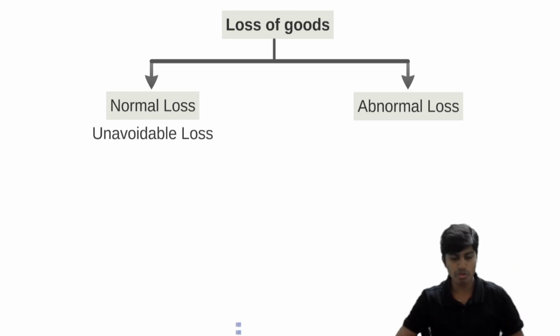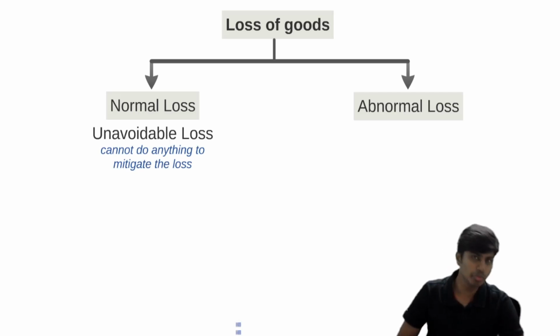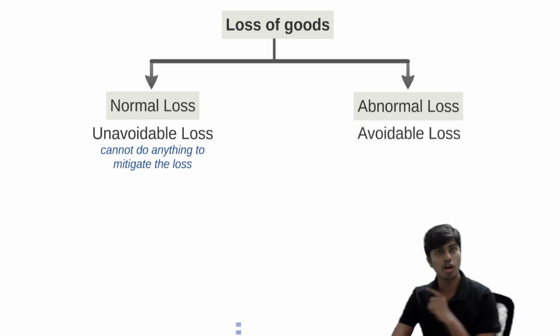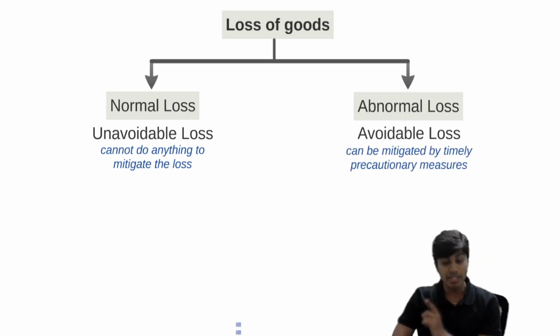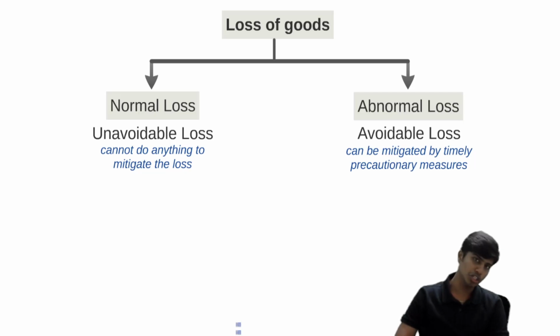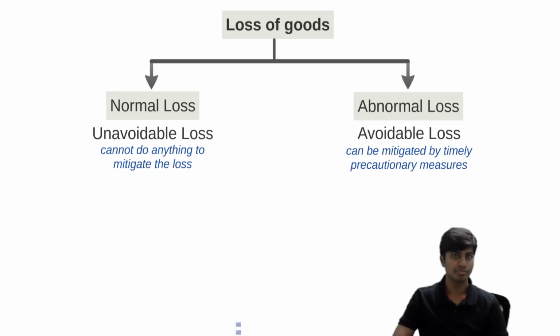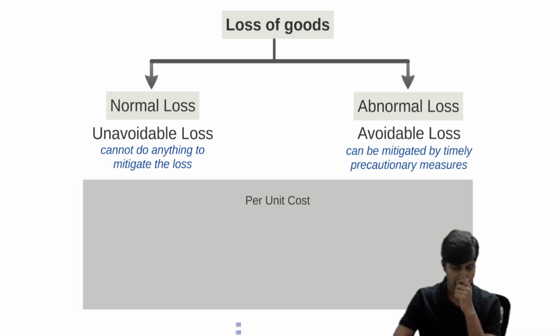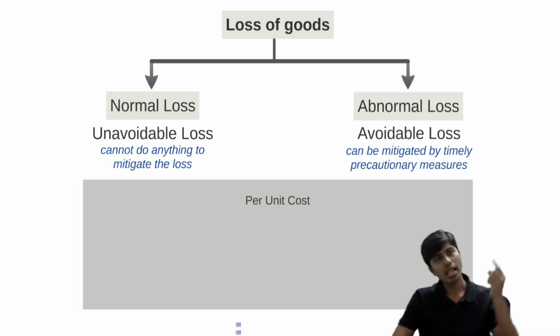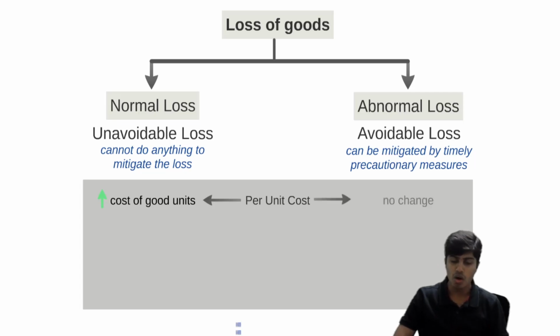You get it? Normal loss is unavoidable loss. Can't stop it. Can't do anything to mitigate this. On the other hand, abnormal loss is avoidable loss. It can be mitigated by timely and precautionary measures. Get it? Now, for this normal loss and abnormal loss, the accounting treatment is different. How do we do it? Let's see. Per unit cost after normal loss will increase, whereas per unit cost after abnormal loss will not increase. You'll be like, how come? I'll show it to you with the example later.